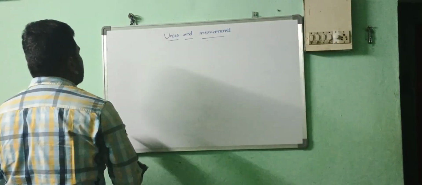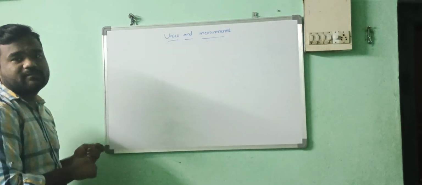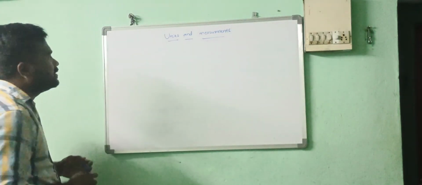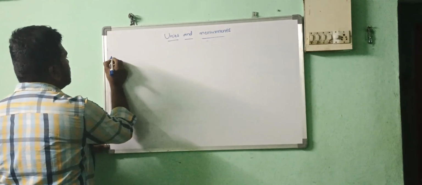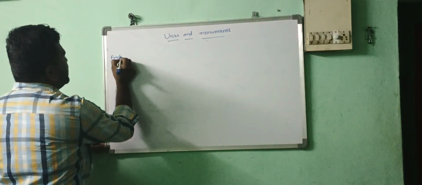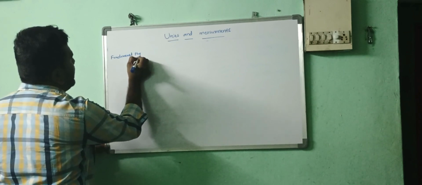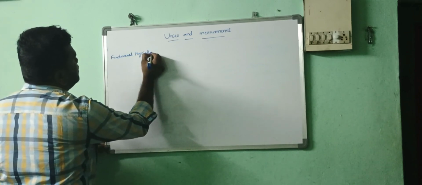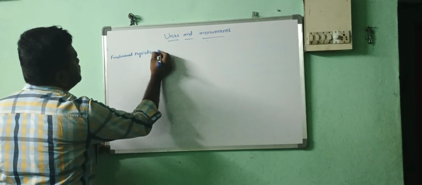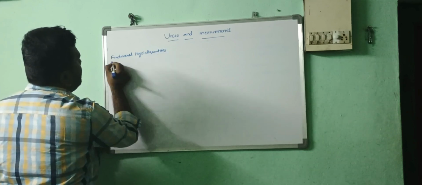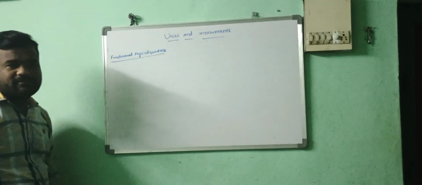Now I would like to write the 7 physical quantities which are fundamental. Fundamental physical quantities.